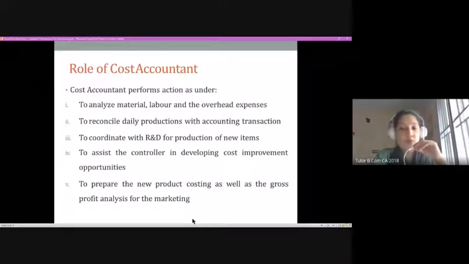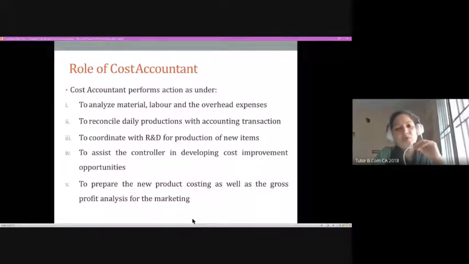Now how is this control being done? Maybe you have data in front of you, you will identify the deviation from the set standard, you will communicate that to the concerned department, and actions would be taken accordingly. So that is why controlling is another function of a cost accountant.